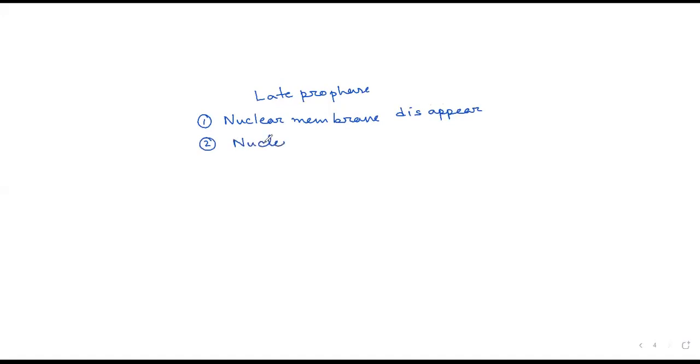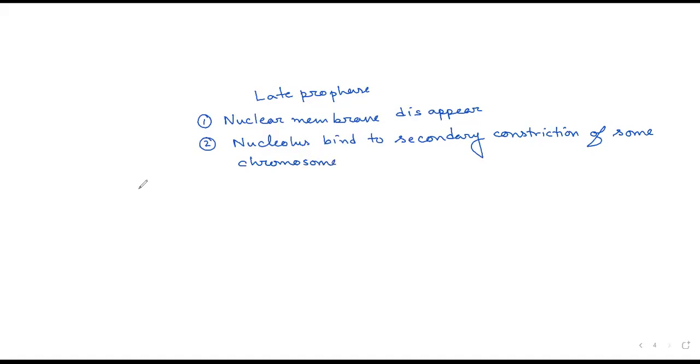Nucleolus binds to the secondary constriction of some chromosome. Okay, and this specific area is known as NOR area, nuclear organizer area.